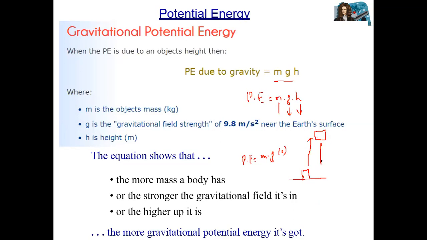So we can say that the energy of a body due to its position is called its gravitational potential energy, or simply potential energy. Potential energy depends upon three factors: one is mass, second is gravity, and third is height. Potential energy is also called stored energy.